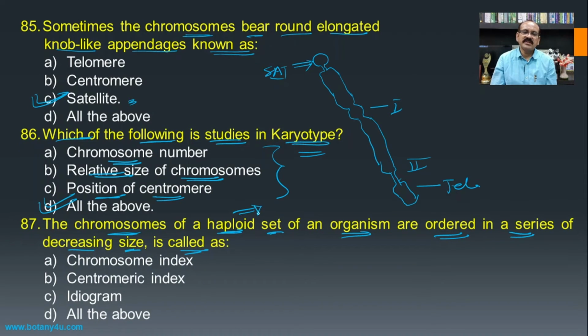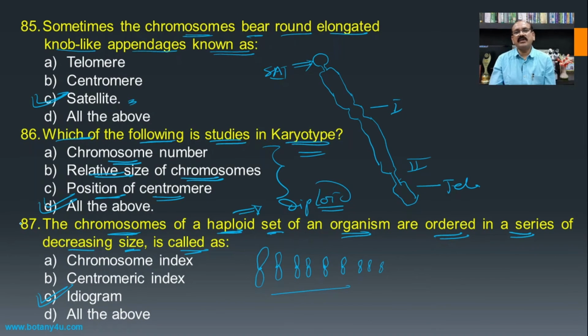Sometimes the diploid set of chromosomes is also considered. So if we see such a system in which there is a specific arrangement of the chromosomes of a haploid set with respect to decreasing size, then this is known as the ideogram, and hence it becomes the answer for this question.